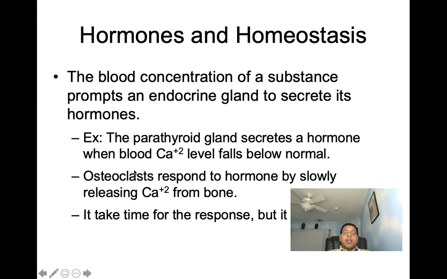You'll see here there's a response by osteoclasts. PTH, parathyroid hormone, is going to activate osteoclasts. And the response from the osteoclasts is to break down bone. And when osteoclasts break down bone, they release calcium. Calcium is released into the bloodstream, and that's going to help increase the levels of calcium.